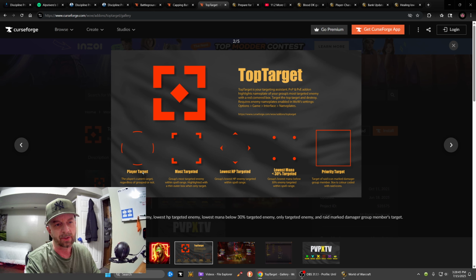Let's say there's 3 enemy players right in front of me, and I'm targeting one of them. It'll have this circle around whoever I'm targeting. If there's a second enemy player that I'm not targeting, but everybody else is, it'll have this square HUD on him. So that'll tell me that if I'm able to, I'll switch over to him and help kill him, because everybody else is trying to kill him. And the rest, it's self-explanatory.